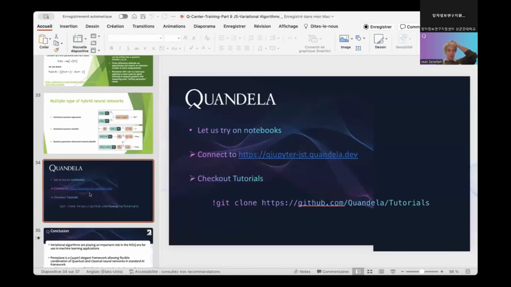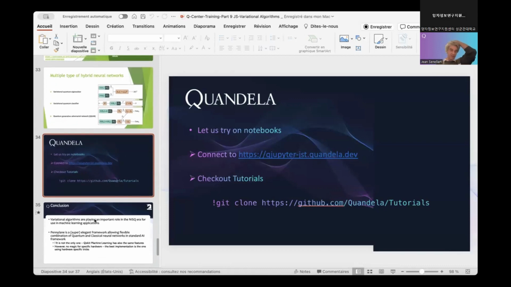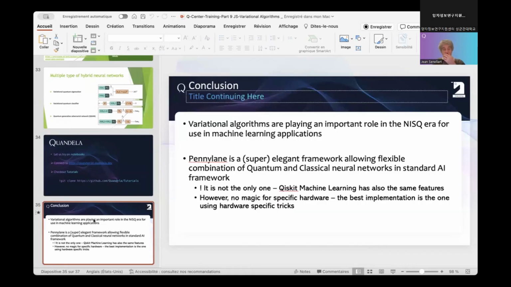Okay, so we did that. We tried notebooks. We did Penny Lane, Qiskit, and Perceval side by side. So really different. So kind of the conclusion for this training session.